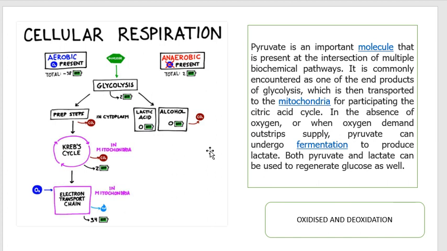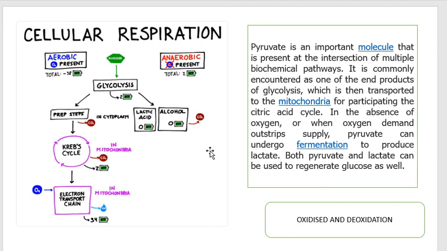In the absence of oxygen, or when oxygen demand outstrips supply, pyruvate can undergo fermentation to produce lactate. Both pyruvate and lactate can be used to regenerate glucose as well. The sentence I have mentioned here is not my own sentence, it is a Google search sentence. You can Google it by yourself.